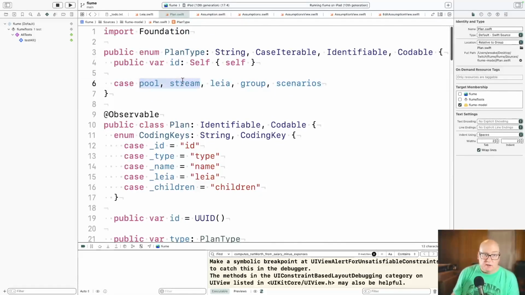So in our original form, the plan was what knew if it was a pool like assets or a stream like income. And we've moved that type down into the layer where it really belongs. And instead, we just want to keep track of, am I looking at a layer or a group or a scenario? And so we added the new one, but pool and stream are out there in the wild. So we have to still support them until we get rid of them.